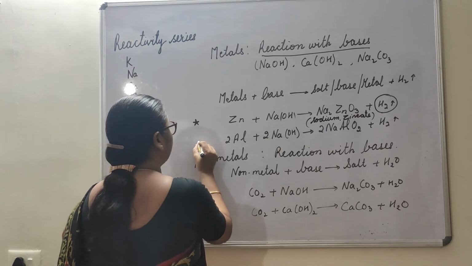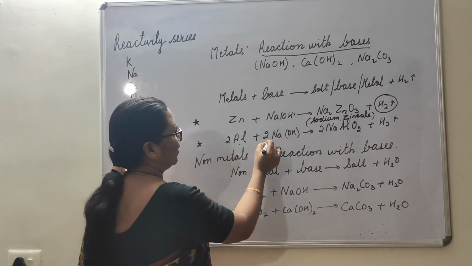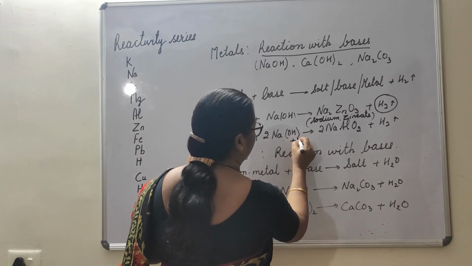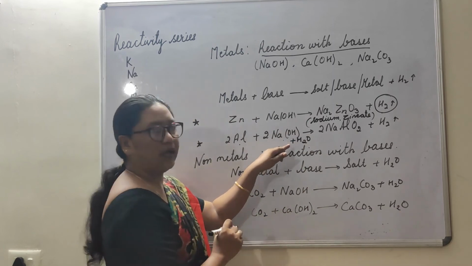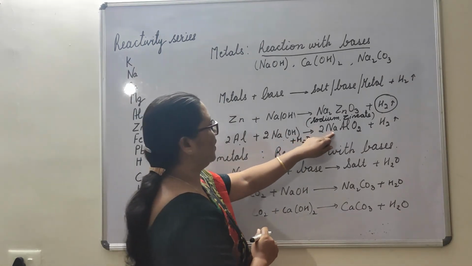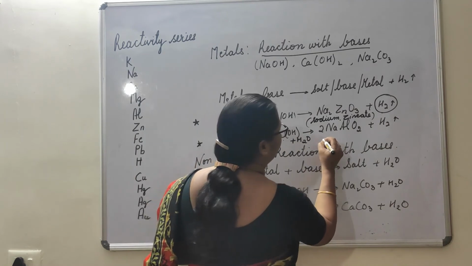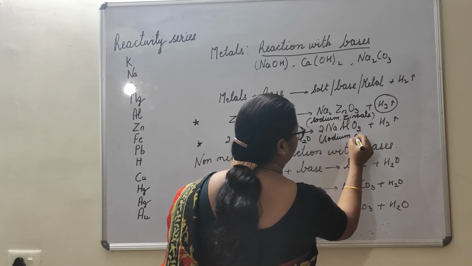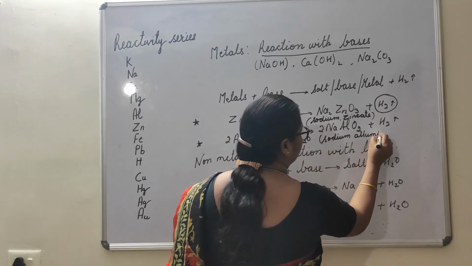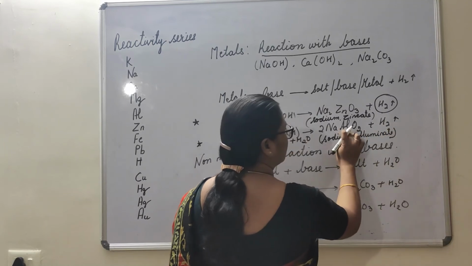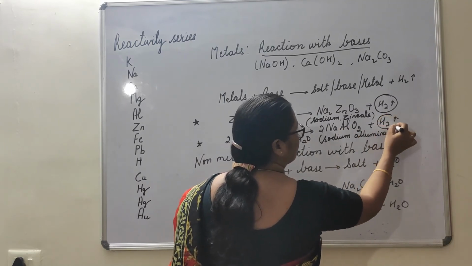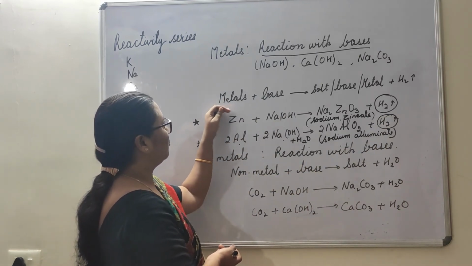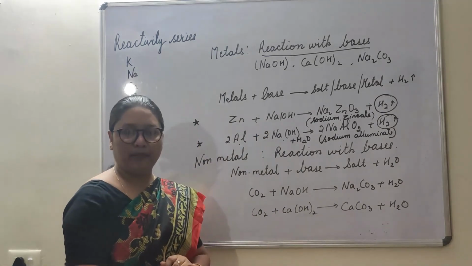Now the second metal, aluminium, when it reacts with sodium hydroxide in presence of water, we get sodium aluminate. Sodium aluminate is also a salt, plus hydrogen gas is evolved. So this is important for us. This is what happens when metals react with a base.